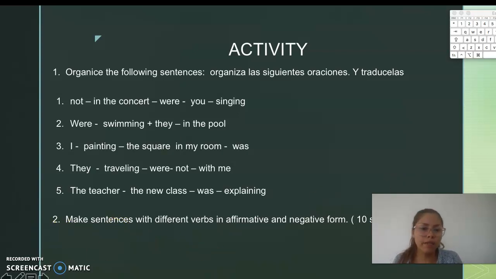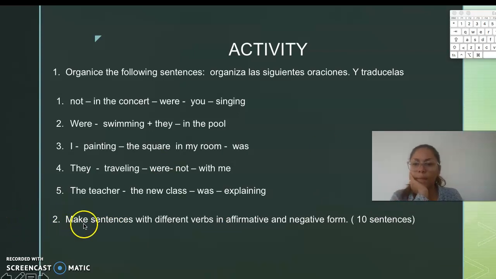And the second part is make sentences with different verbs in affirmative and negative form. Realiza 10 oraciones, en inglés, aclaro, en inglés.